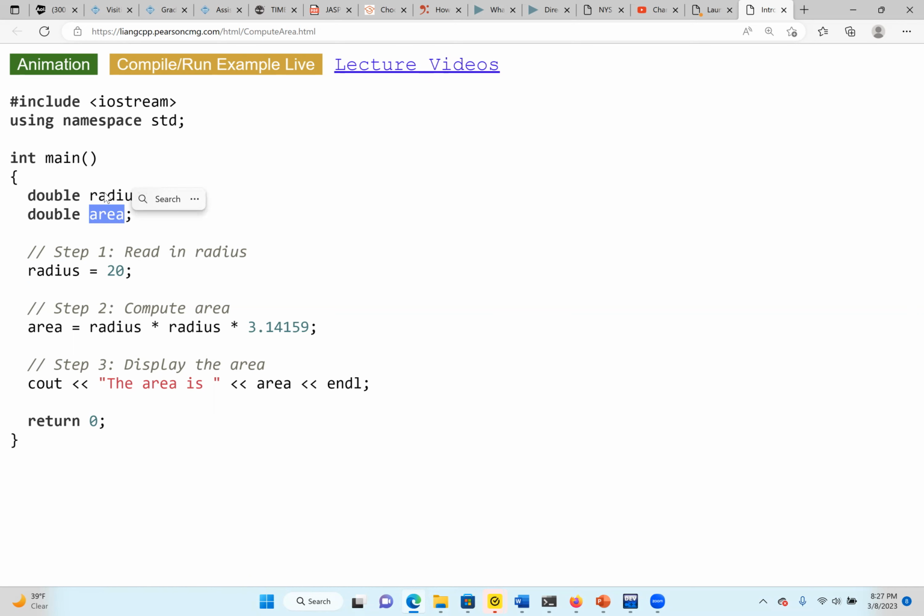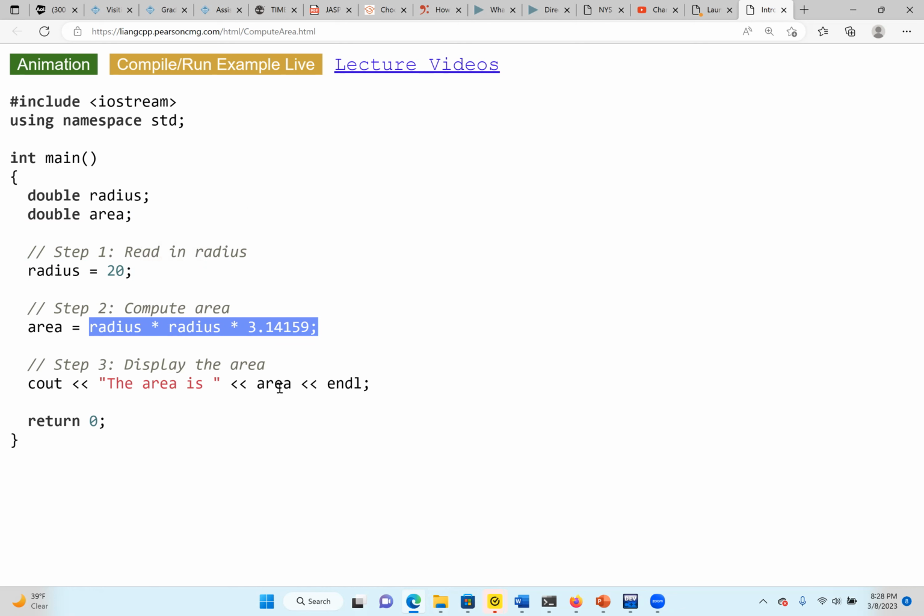So that's our input process. We need a location to store our data, so we declare. We may write any program depending on the task, and we may have fewer or more variables. The first thing we do is read the radius, which is 20. Next we do our computation or processing. To find the area of a circle is radius times radius times pi. That's the formula here, and then we store the result into the variable named area.